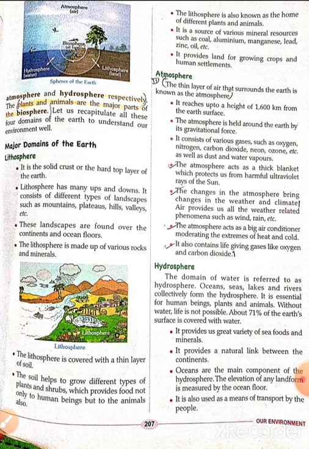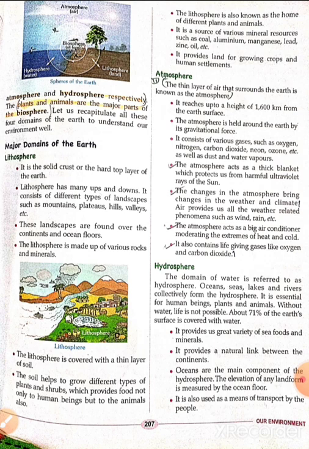Okay, so this was all about atmosphere. Now, what is hydrosphere? The domain of water is referred to as hydrosphere. Oceans, seas, lakes, and rivers collectively form hydrosphere. So, the part of the world which is covered by water is known as hydrosphere. All the water related things come under it. And we know that most of the world is covered with water, and that means it consists of hydrosphere.